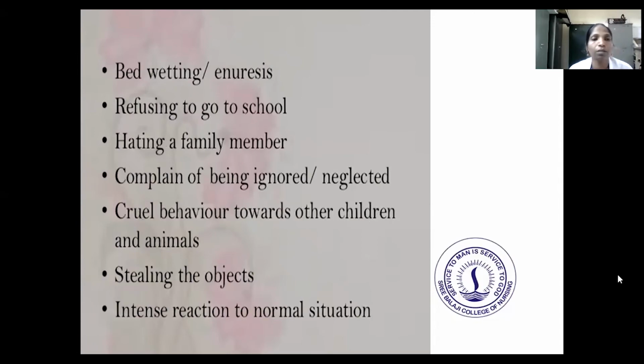So what are the problems they identify in the child guidance clinic? First is bedwetting and enuresis, then refusing to go to school, hating family members, complaining of being ignored and neglected, cruel behavior towards other children and animals, stealing, and an intense reaction to normal situations. These are the problems they should identify, and then we should correct them.